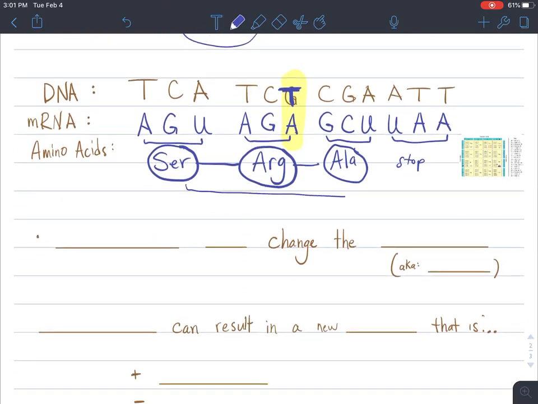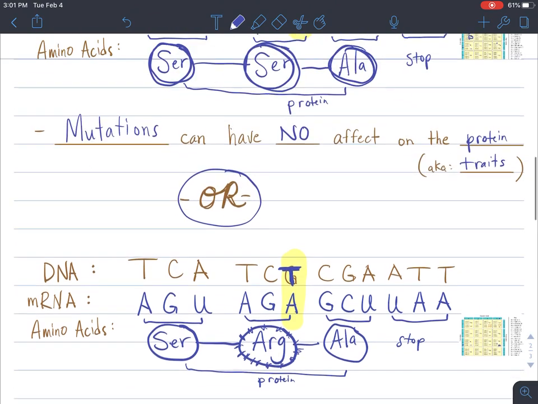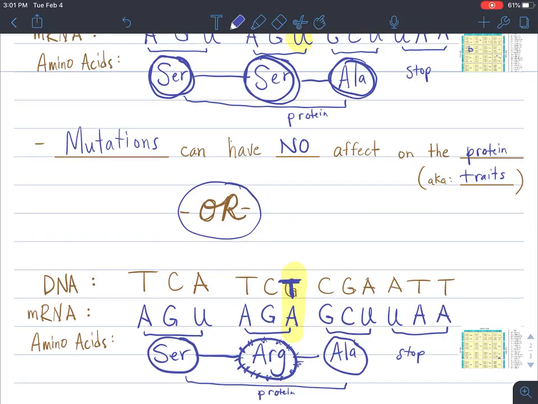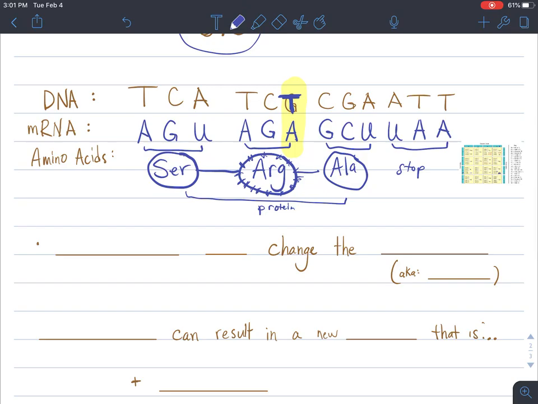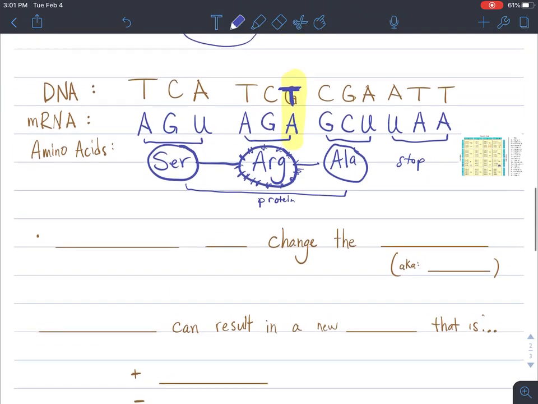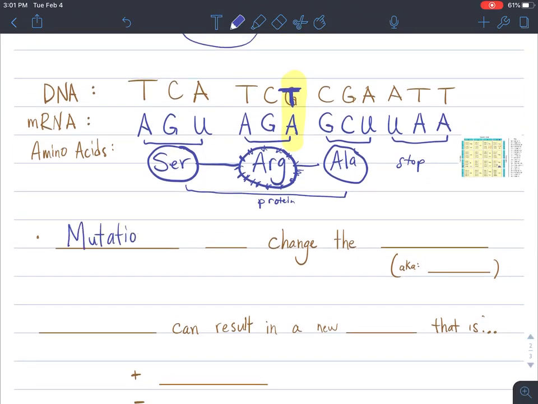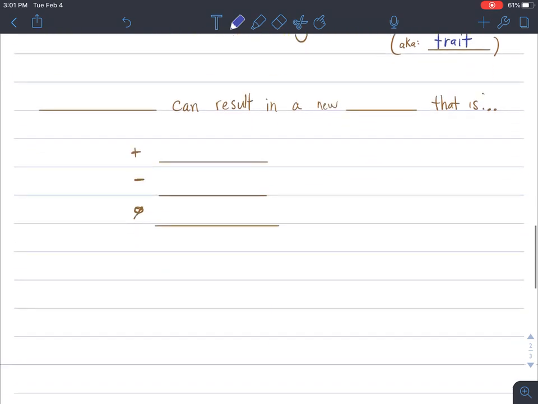Now, this protein that we just created is actually going to be different because it now has this arginine in it, which is a different combination. These three things are combining to make a different protein than what we had above. Before we had SER, ALA. Now we have SER, ARG, ALA. So it's a new protein. So the moral of this story is that mutations can sometimes change the protein, aka the trait.